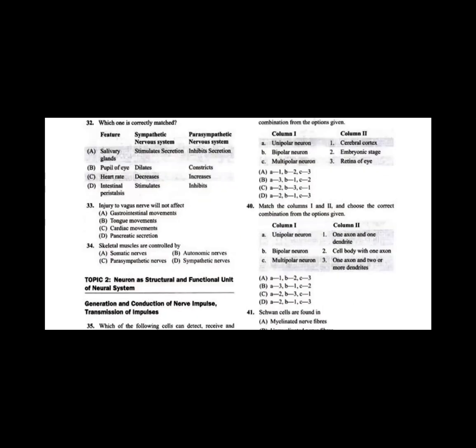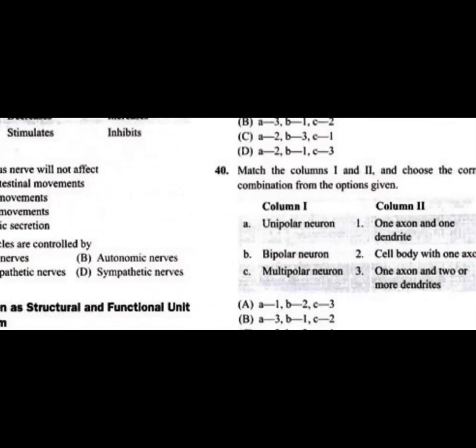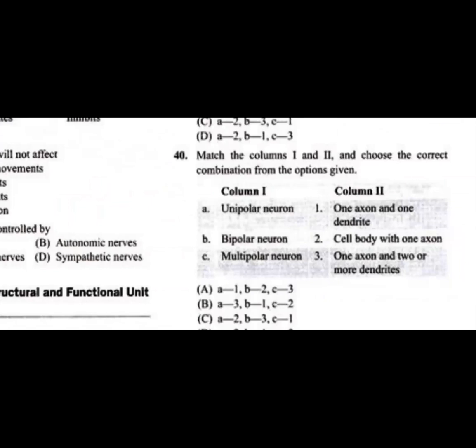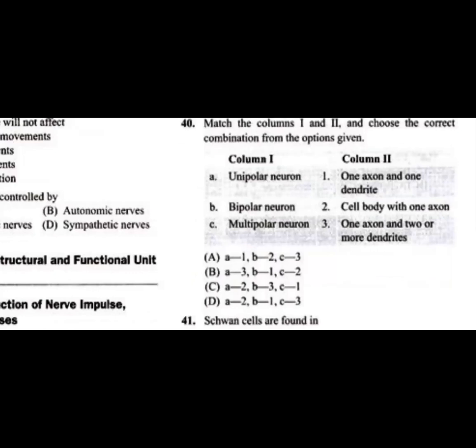39 is C. Question 40 is again based on the same. Match column 1 and 2 and choose the correct combination from the options given. A is unipolar neuron, a cell body with one axon. B, bipolar neuron, one axon and one dendrite. C, multipolar neuron, one axon and two or more dendrites. So A is 2, B is 1, C is 3. The answer is D, students. Question 40 is D.